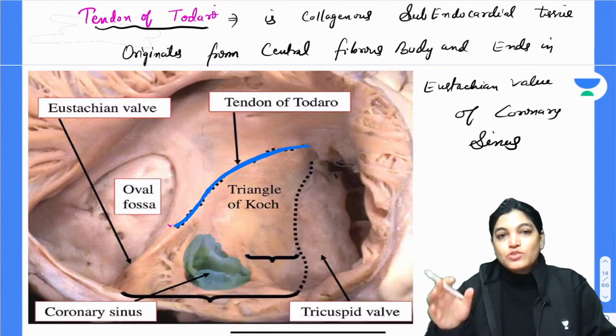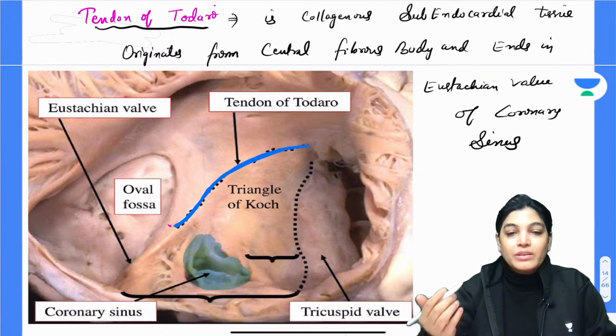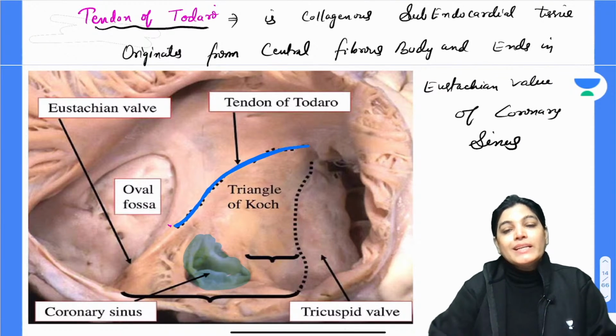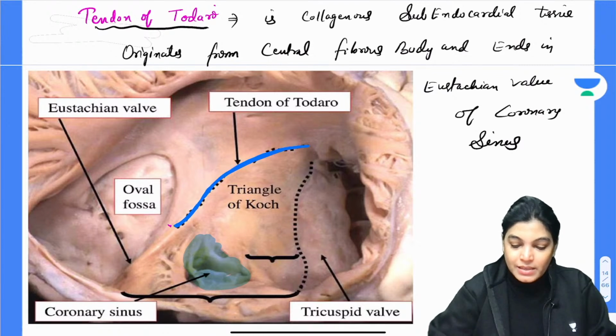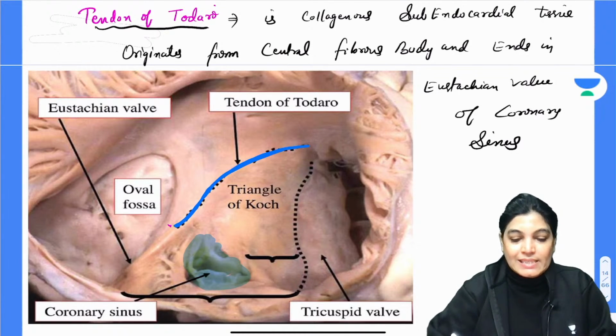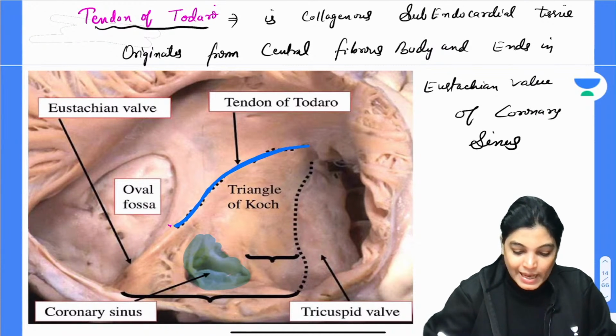Superiorly, it is also forming the superior boundary for triangle of Koch. It is originating from the central fibrous body and ending by forming a connection with the coronary sinus. Okay, so we will go with C as the correct answer.